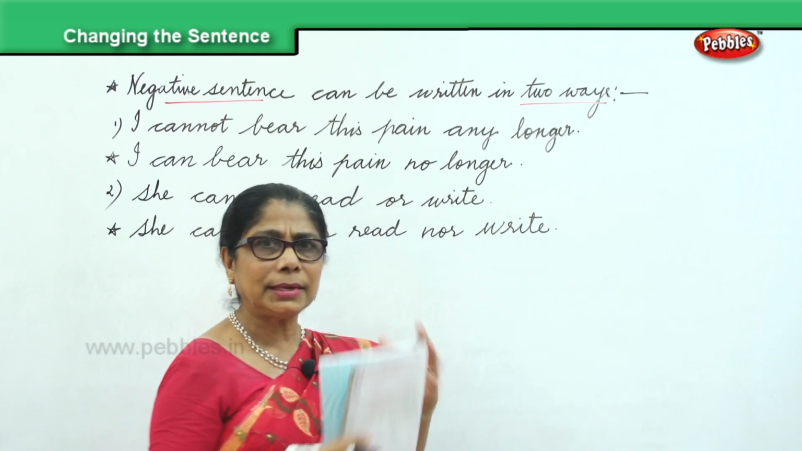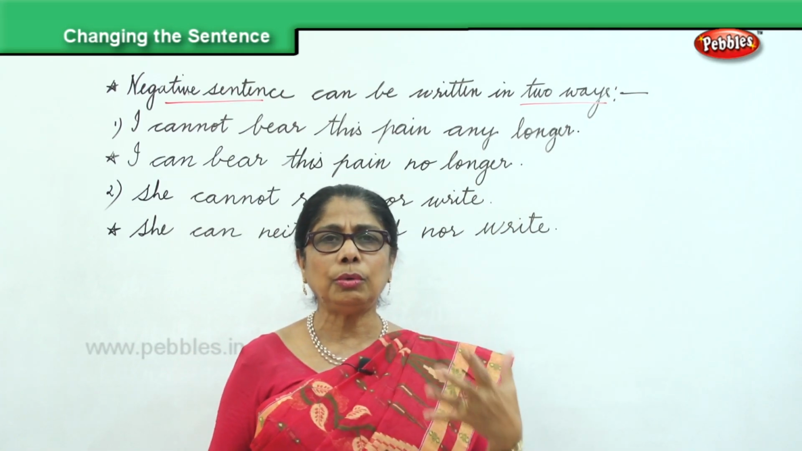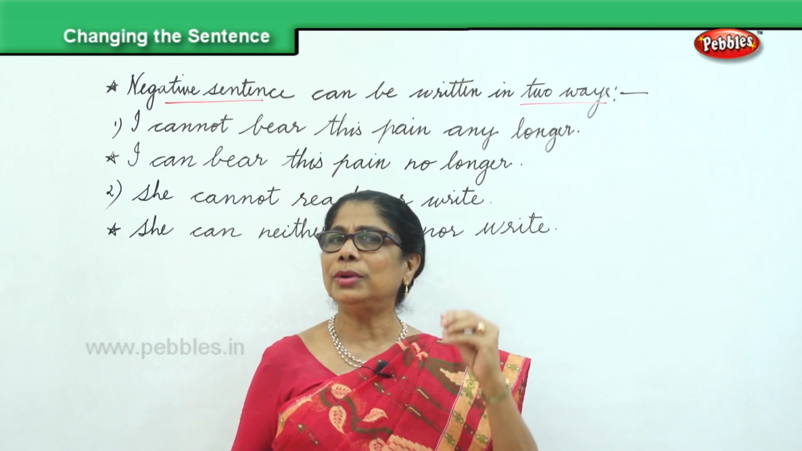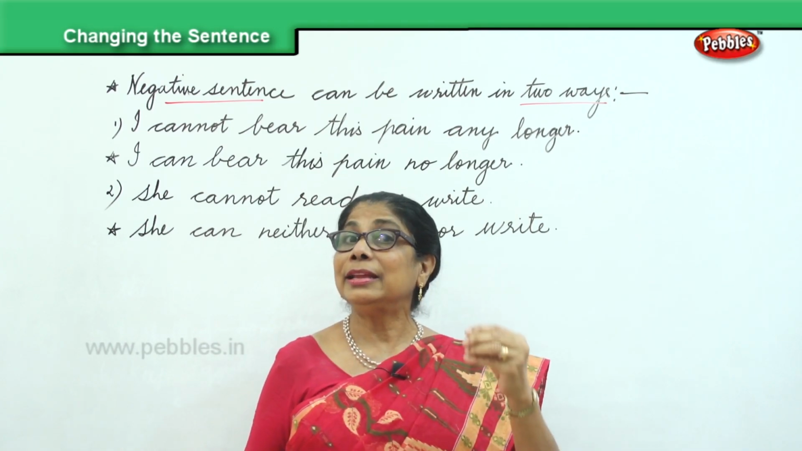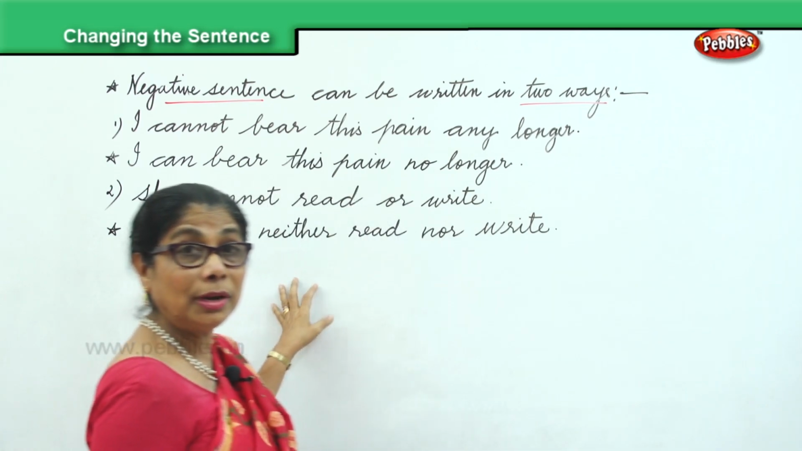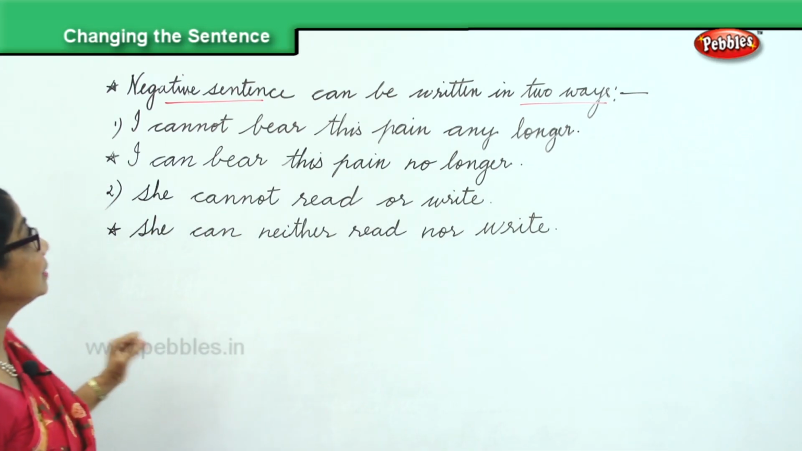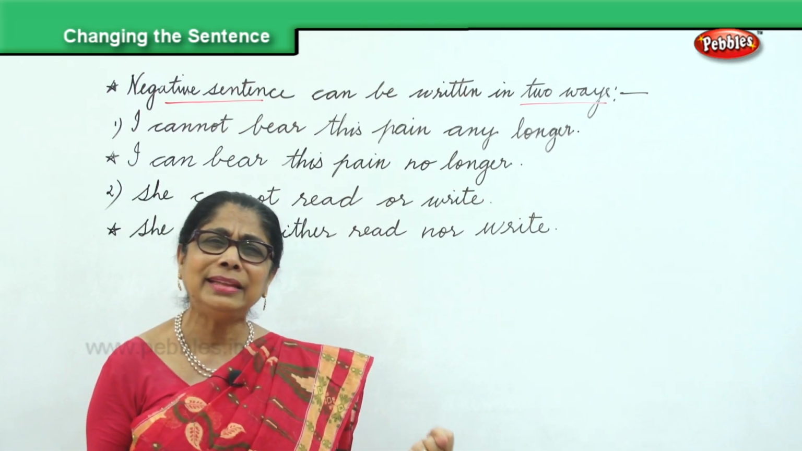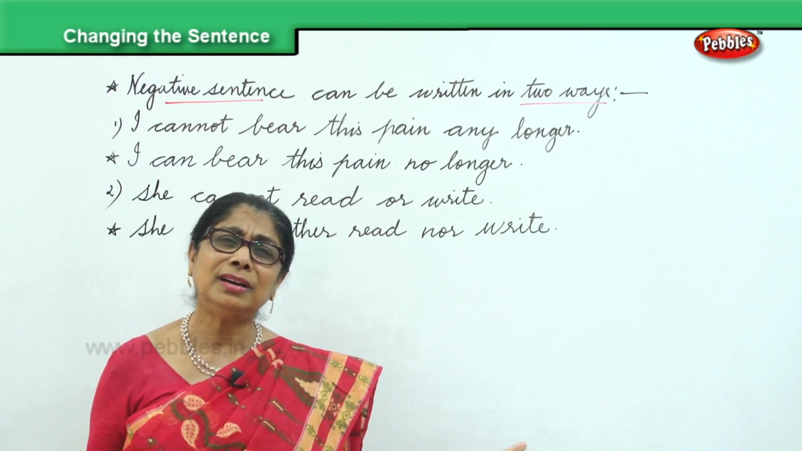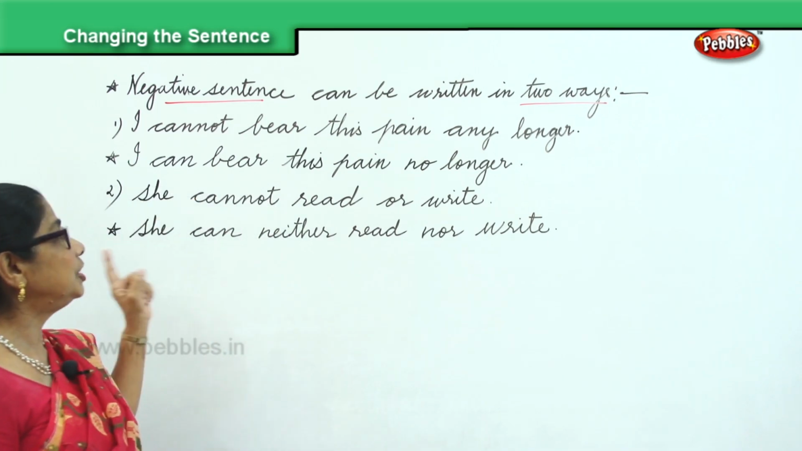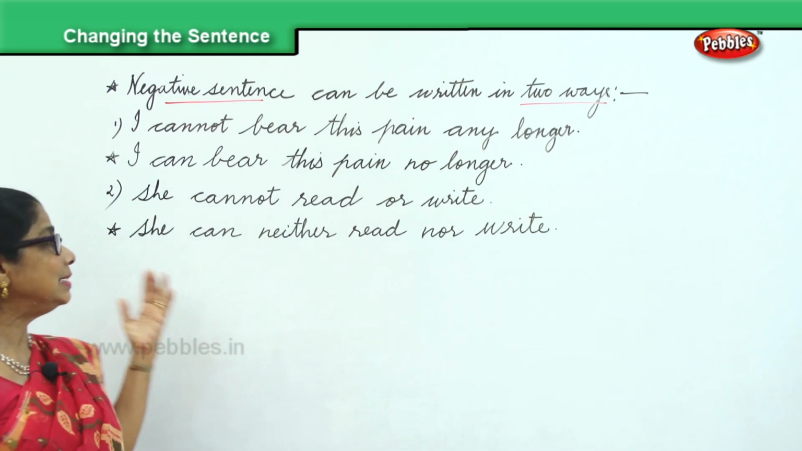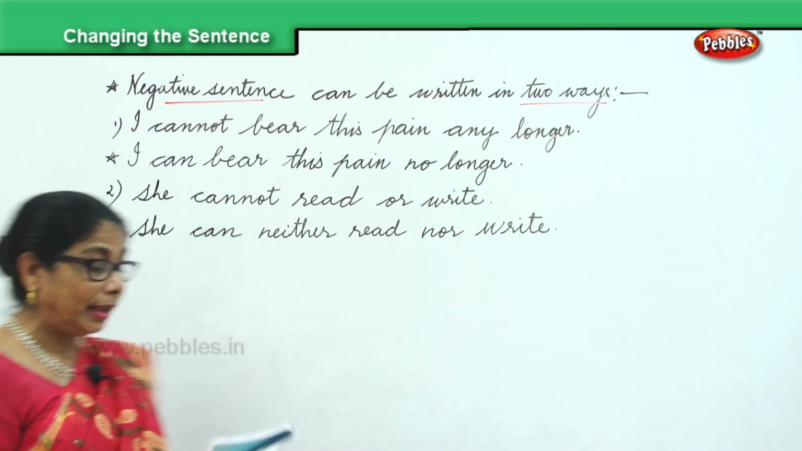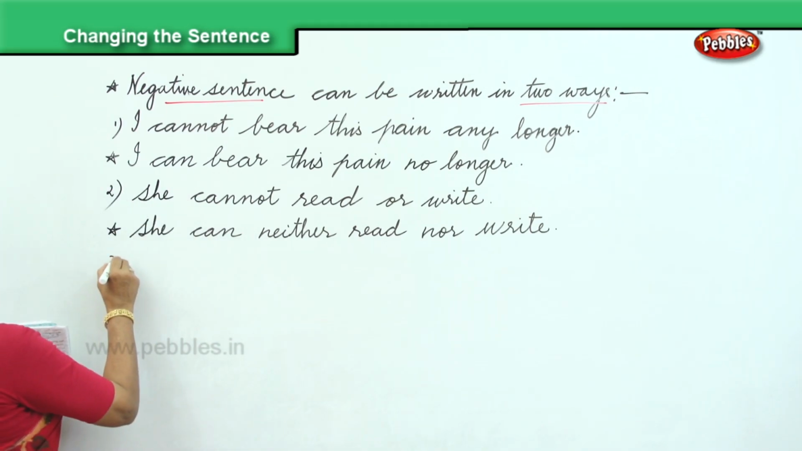To do exercises like this, you need to do a lot of reading aloud. Only by reading loudly do you learn to listen, and then you learn to write this type of sentence. I cannot bear this pain any longer. I can bear this pain no longer. She cannot read or write. She can neither read nor write. Two different ways of saying the same thing.